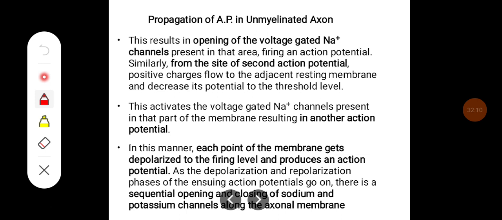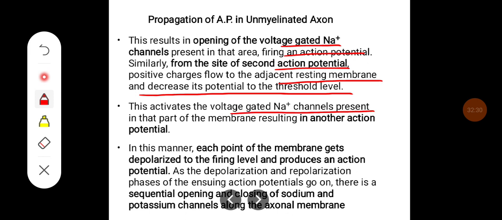This results in the opening of the voltage gated sodium channels present in that area, firing an action potential. Similarly, from the site of the second action potential, positive charges flow to the adjacent resting membrane and decrease the potential to the threshold level. This activates the voltage gated sodium channels present in that membrane, resulting in another action potential.